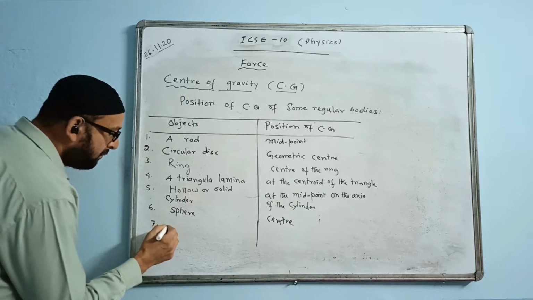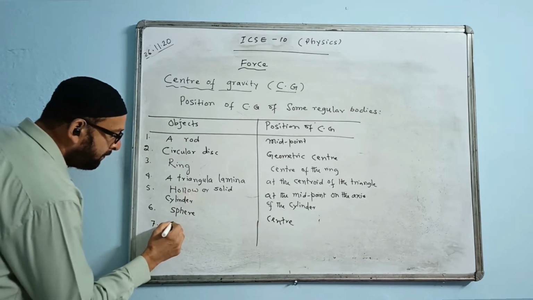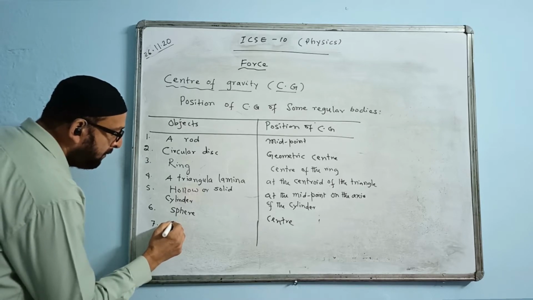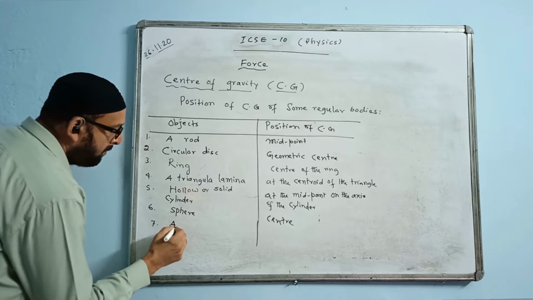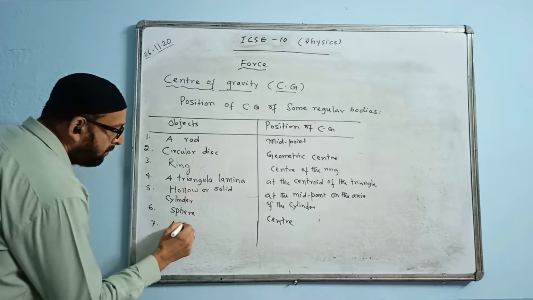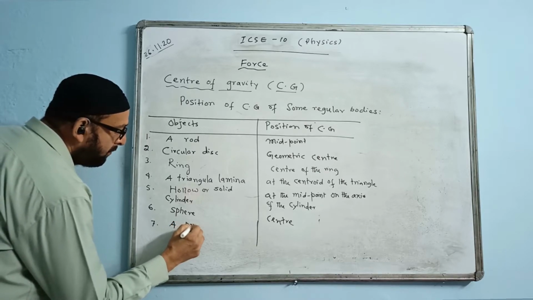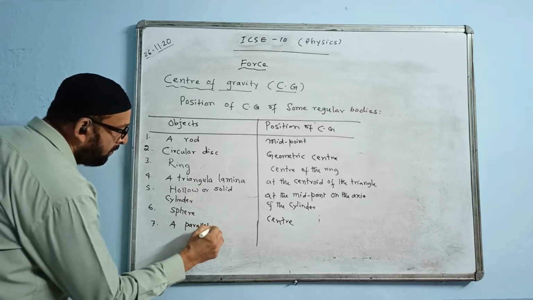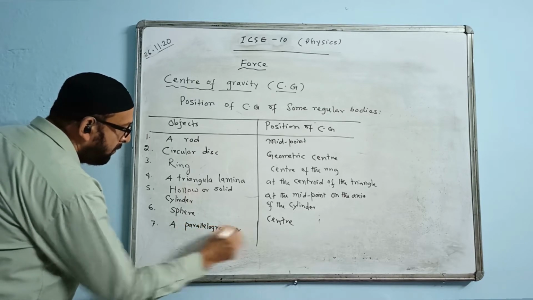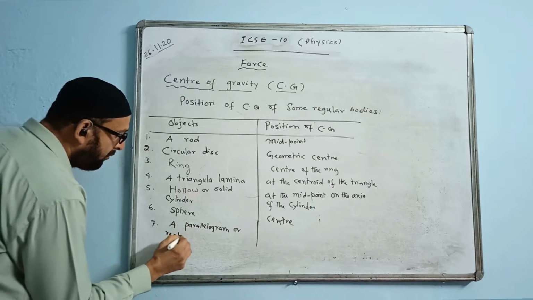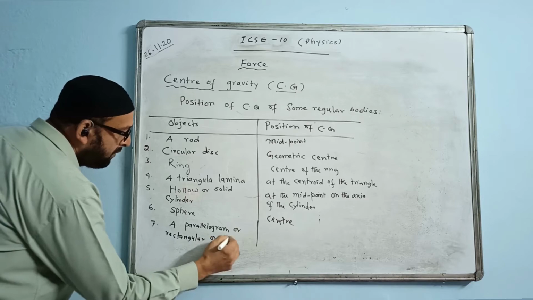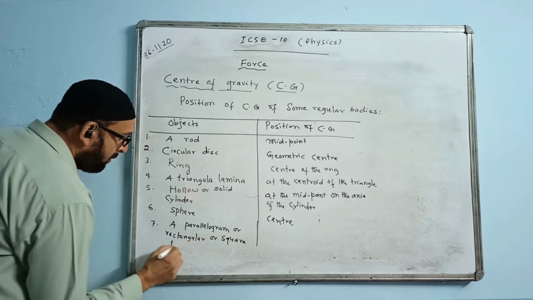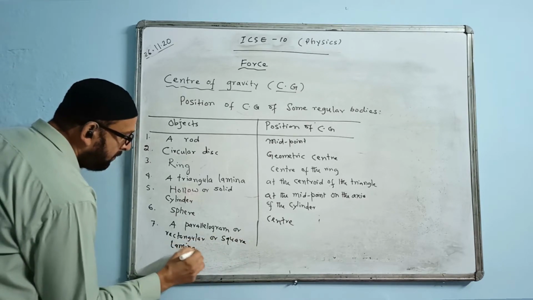Seventh one is a parallelogram, rectangular or square lamina.